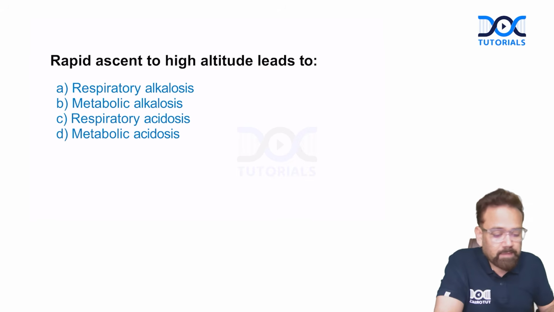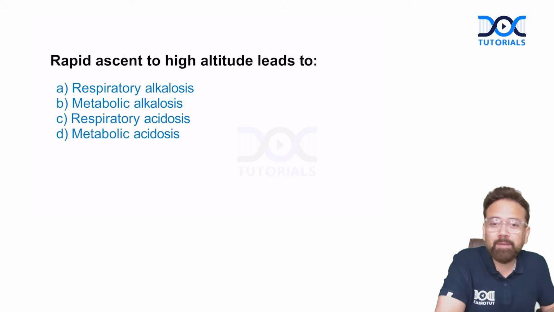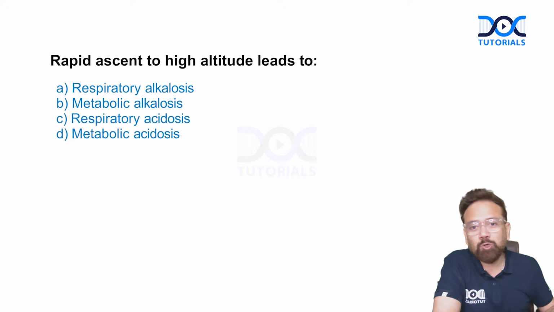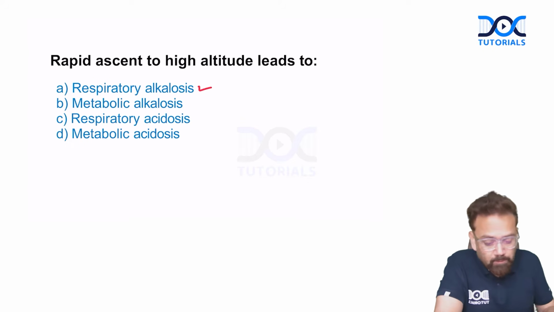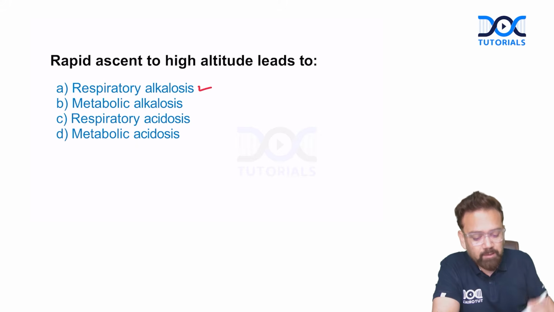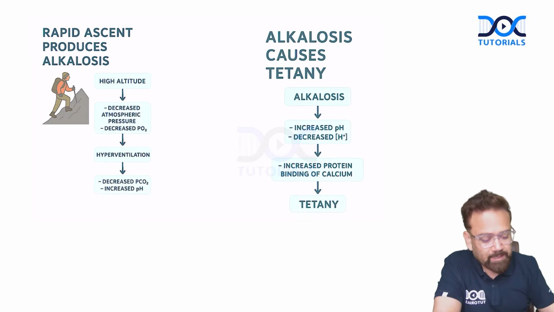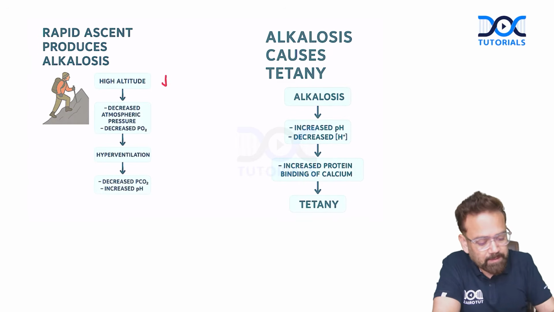Okay. Rapid ascent to high altitude leads to, again repeat MC. Sometimes they will ask you tetany, sometimes they will ask you respiratory alkalosis. Why? Because when we are rising to high altitude, there will be decrease in the PO2, and this will be sensed by whom?